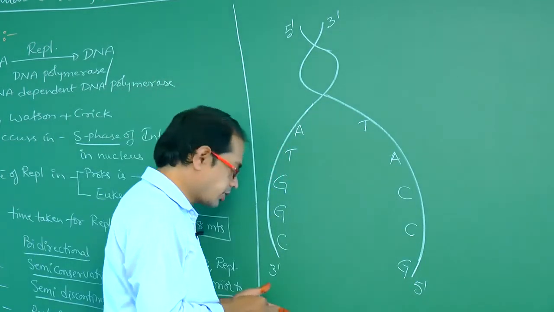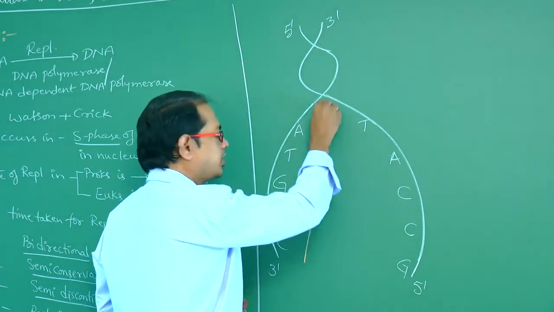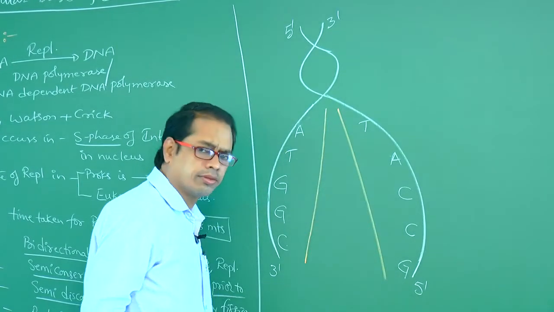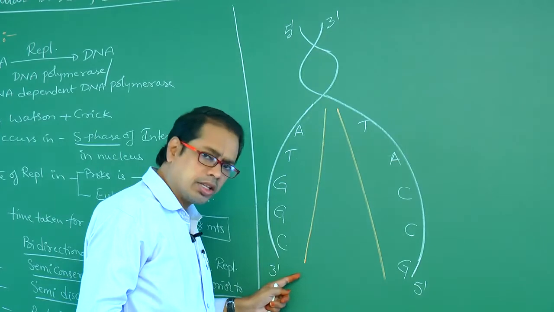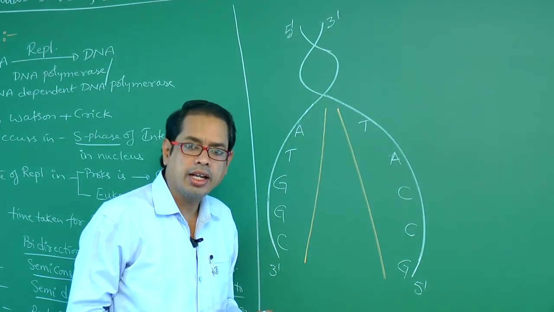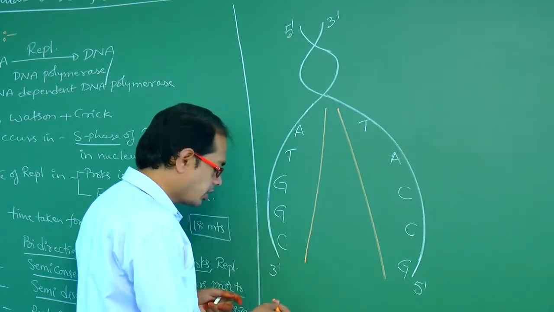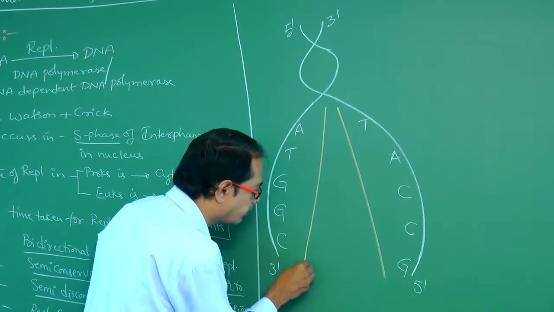So let us suppose this is one DNA strand and this is another DNA strand. If this is the 3 prime, what would be this strand? Both the DNA strands would be anti-parallel. Anti-parallel means if this is the 3 prime, this would be the 5 prime.